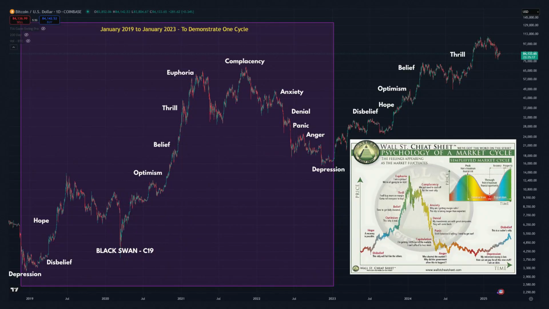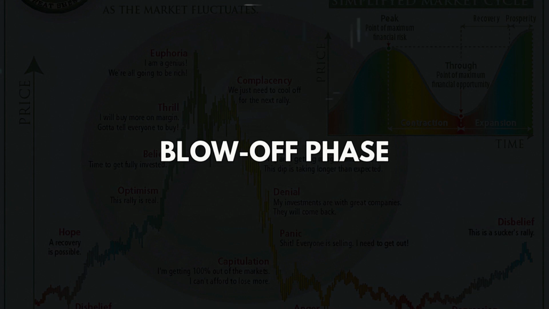This was also very evident as Bitcoin started climbing from 20,000 to 40,000 in the last cycle. I wouldn't say this is the worst time to enter the market. However, if you're trying to replicate the same gains that others have seen from the depression phase, you might fail, so be careful again. After this phase, we enter the most dangerous phase of the market, and that is the blow-off phase. Yes, this is the most dangerous phase of the market, and this might be the phase that you might have gotten sucked into at one point.